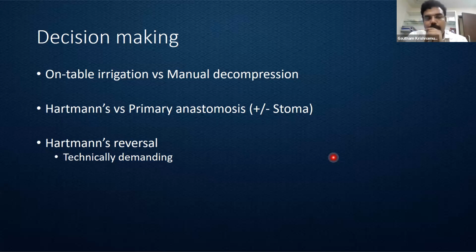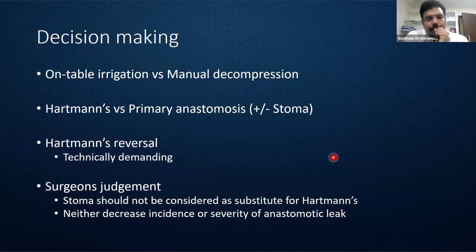Two, once we remove the primary, the oncologist is going to give radiotherapy. That is not going to be stopped just because we have not done Hartmann's. So post radiotherapy, doing a pelvic dissection, identifying a very small stump and trying to re-establish the GI continuity is going to be even more demanding. So it was a very tough choice, but again, I should emphasize, a proximal protective stoma done after anastomosis should not be considered as a substitute for Hartmann's.